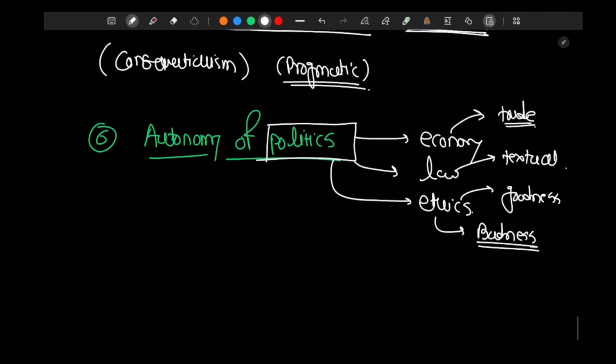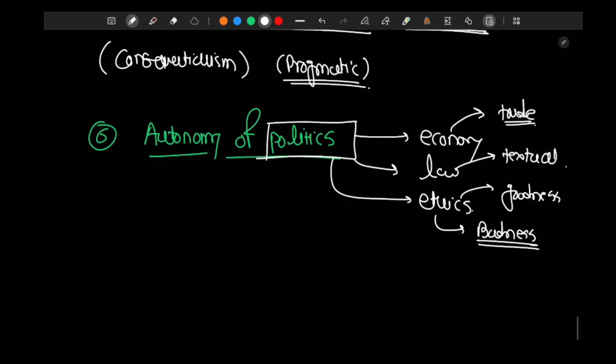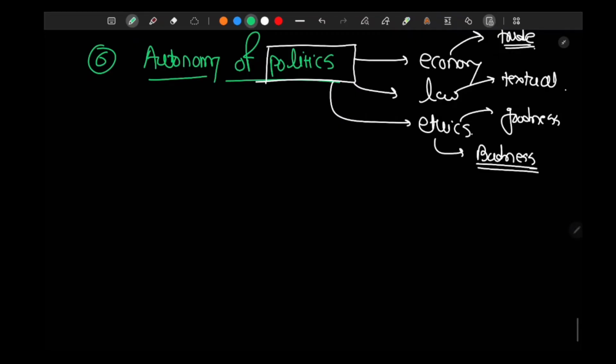Right? Autonomy of politics from economy, from law, from ethics. Politics is not economy, politics is not law, politics is neither ethics. This is the idea, right? This is the sixth principle as given by Morgenthau of realist school of international politics.